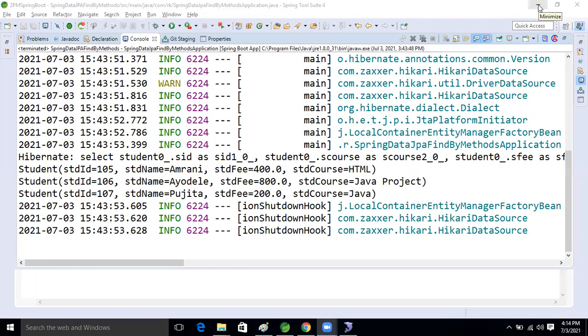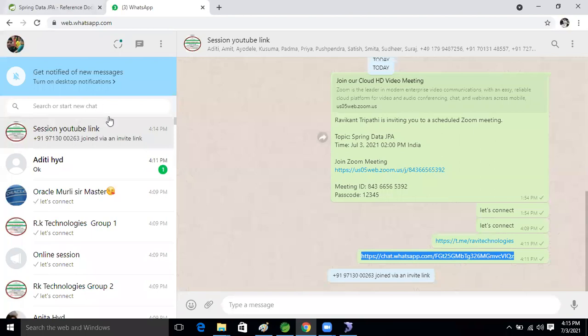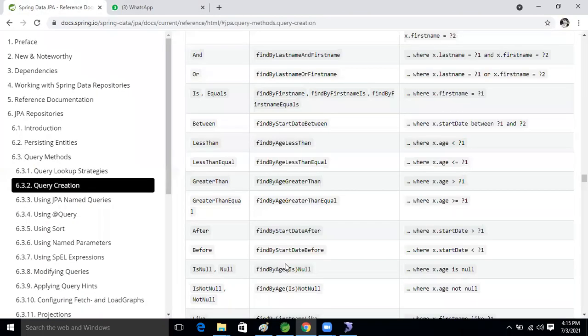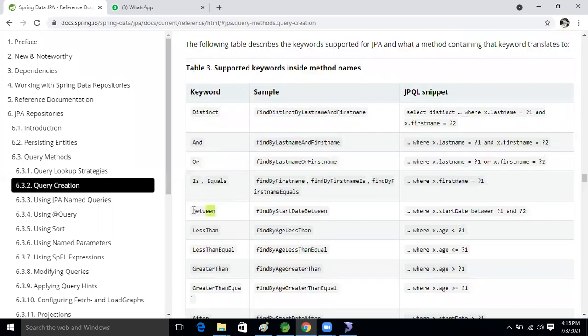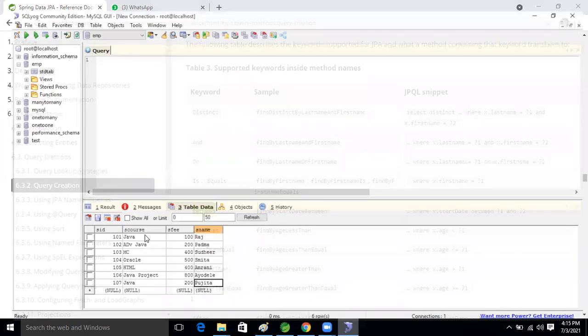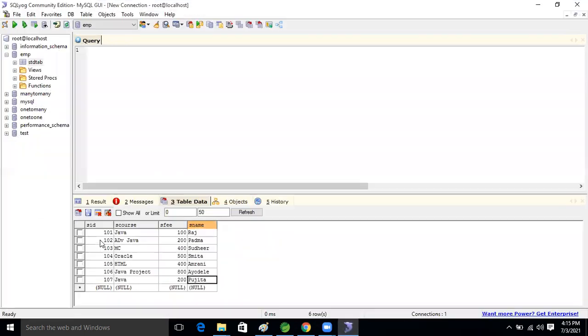Okay, guys. So next one is what? Let's come to our list only. Here, see this. So next, let's perform the between. Between means a particular record. If we want to select 101, 102, from 102 to 105, the records between those, those records only we will get.